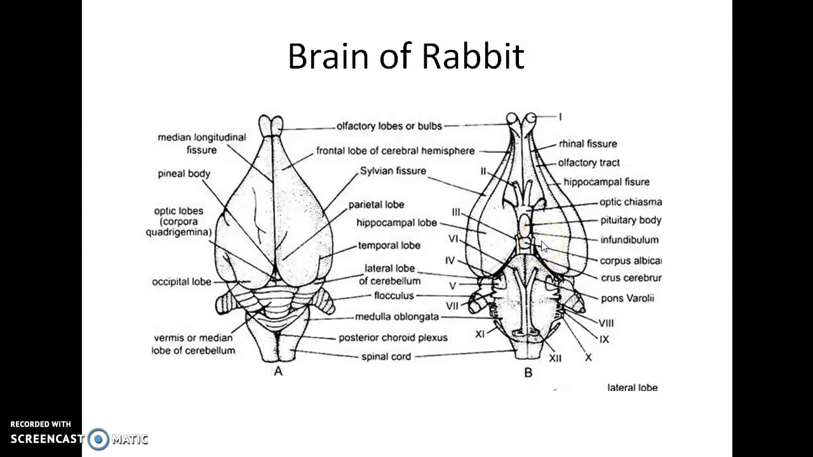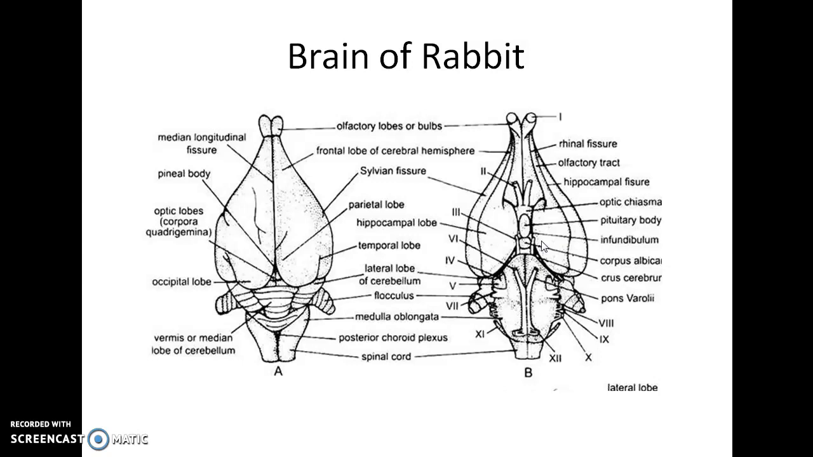The internal cavity of the midbrain is called mesocele. On its floor, there are two thickened areas of nerve fibers called crura cerebri. They form a bridge between forebrain and hindbrain. Cerebellum is a highly developed part.